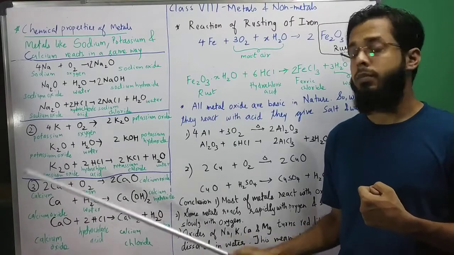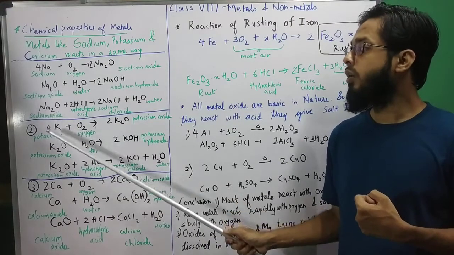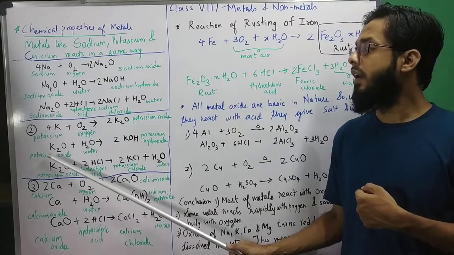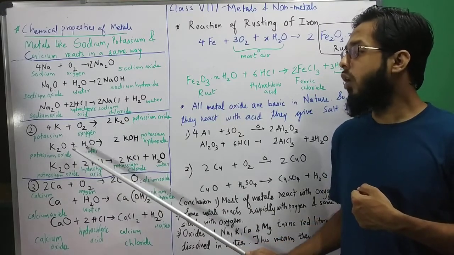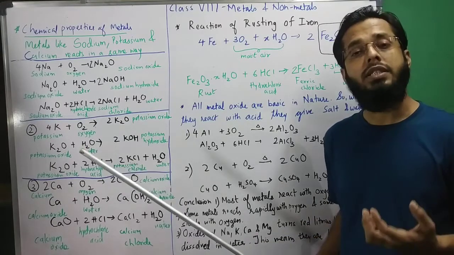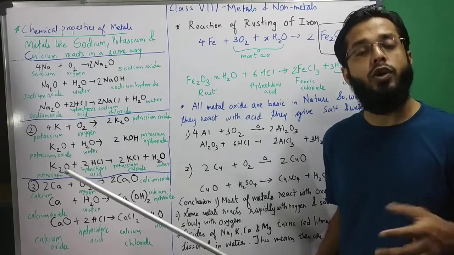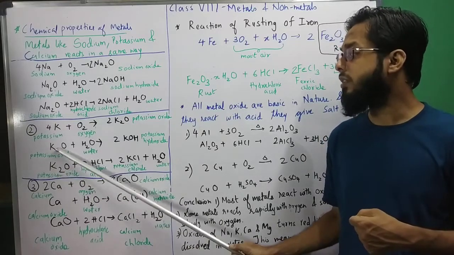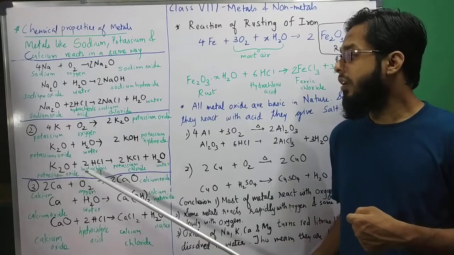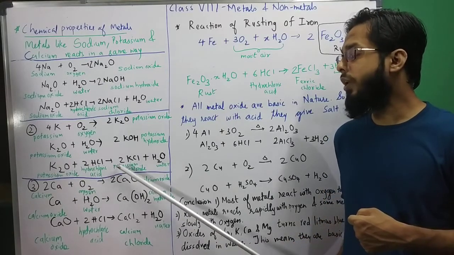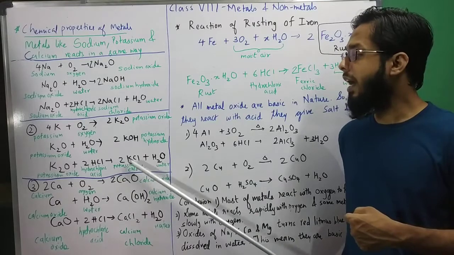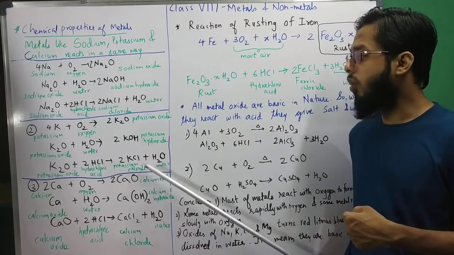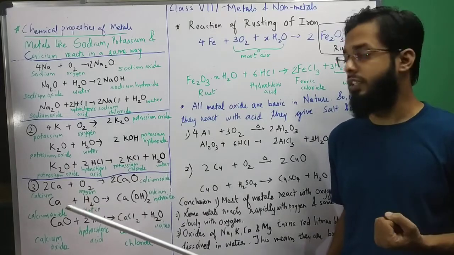Same for potassium. You can see the same way. Sodium and potassium react in the same way. When it reacts with oxygen, it forms potassium oxide, and this potassium oxide dissolves in water. It forms potassium hydroxide. Potassium hydroxide हो या sodium hydroxide हो, they are basic compounds. And this potassium oxide, if we react with HCl, it will give you potassium chloride and water. So these are salt and water. Basic compound plus acid gives salt and water. This is a neutralization reaction.